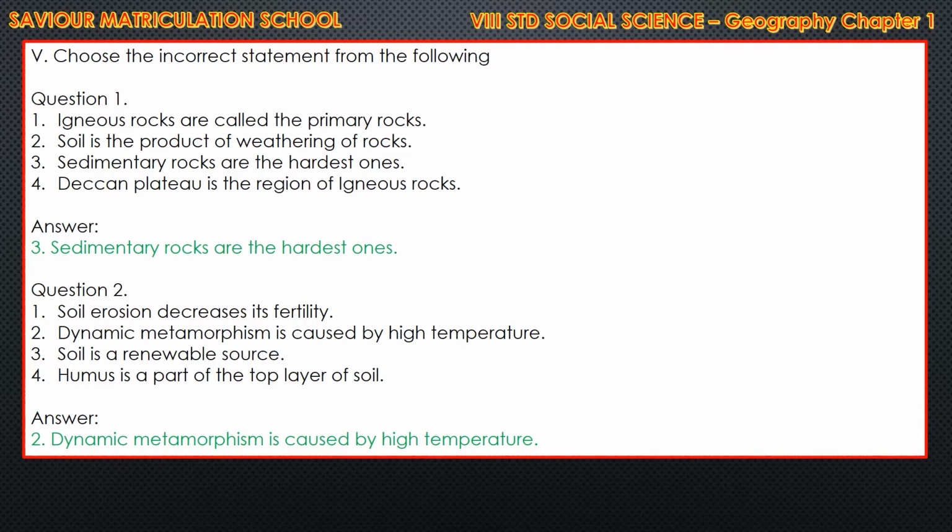Question number 2. The statements are soil erosion decreases its fertility. Dynamic metamorphism is caused by high temperature. Soil is a renewable source and humus is a part of the top layer of soil. Among these 4 statements, second one is false, incorrect. That is, dynamic metamorphism is caused by high temperature. This is only incorrect.